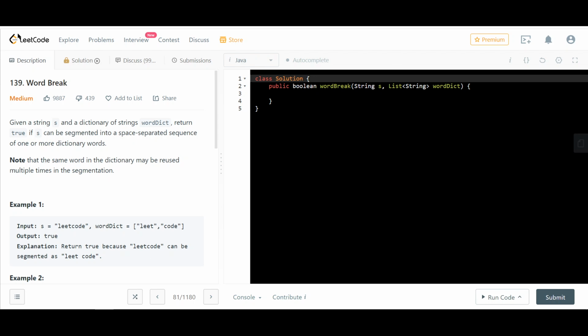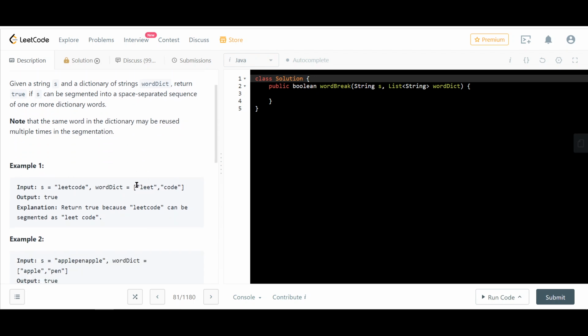Alright, I got a problem, word break. Given a string s and a dictionary of strings wordDict, return true if s can be segmented into a space separated sequence of one or more dictionary words. Note that the same word in the dictionary may be reused multiple times in a segmentation.